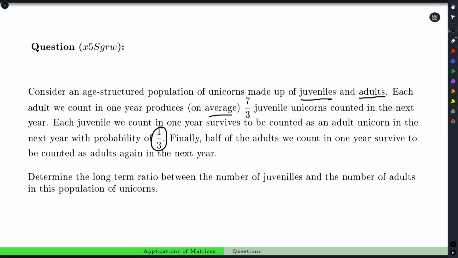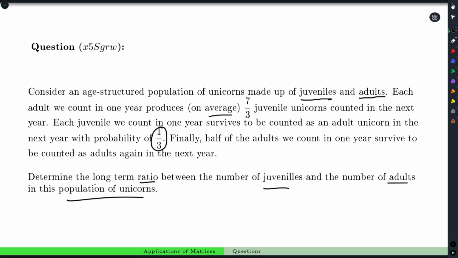All right. Here's our question. Determine the long-term ratio between the number of juveniles and the number of adult unicorns in this population. Our answer is going to be a ratio like there's 3 juveniles for every 1 adult, or there's 2 juveniles for every 5 adults in the long run.